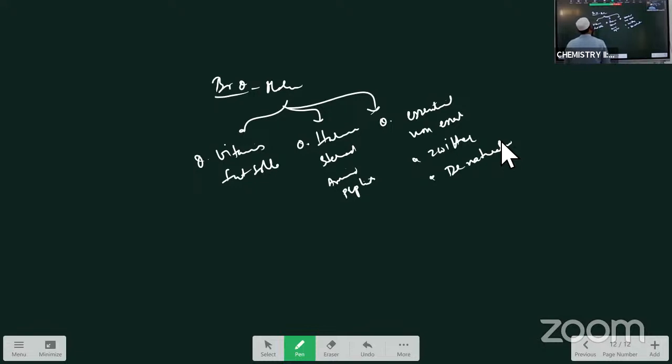ओके, तो vitamins, what are the vitamins? Essential food factors which are required in less quantities for the maintenance and growth of our body are called as vitamins. Vitamins which are soluble in water are called water soluble vitamins. Which are soluble in fats are called as fat soluble vitamins. Fat soluble vitamins ज़्यादा पूछ रहा, which are soluble in fat: vitamin A, vitamin D, vitamin E, and vitamin K. These are soluble in the fats.